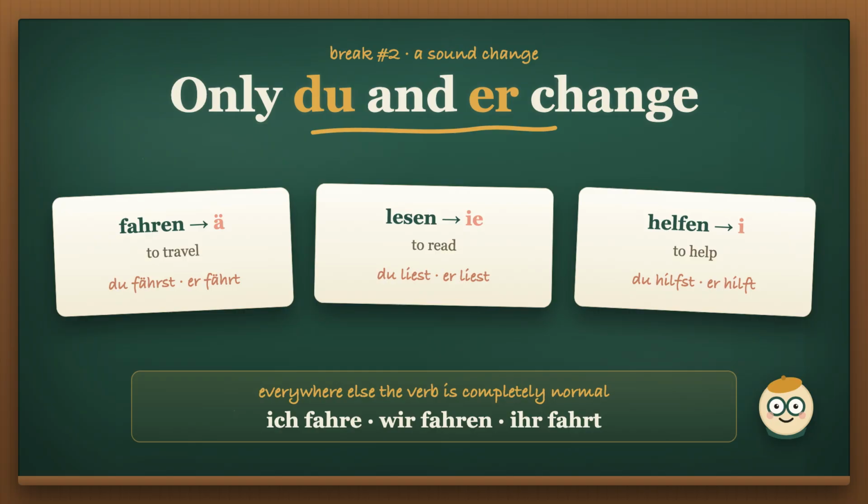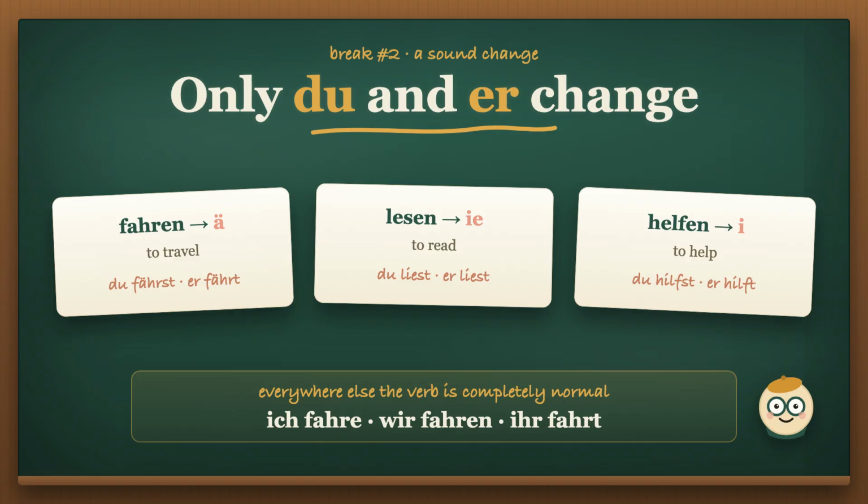The second one is a sound change, and it's the one that makes learners think a verb is irregular when it isn't. Some verbs shift their stem vowel. Fahren, to travel, becomes du fährst, er fährt. A turns into ä. Lesen, to read, becomes du liest, er liest. E turns into ie. Helfen, to help, becomes du hilfst, er hilft. E turns into i.